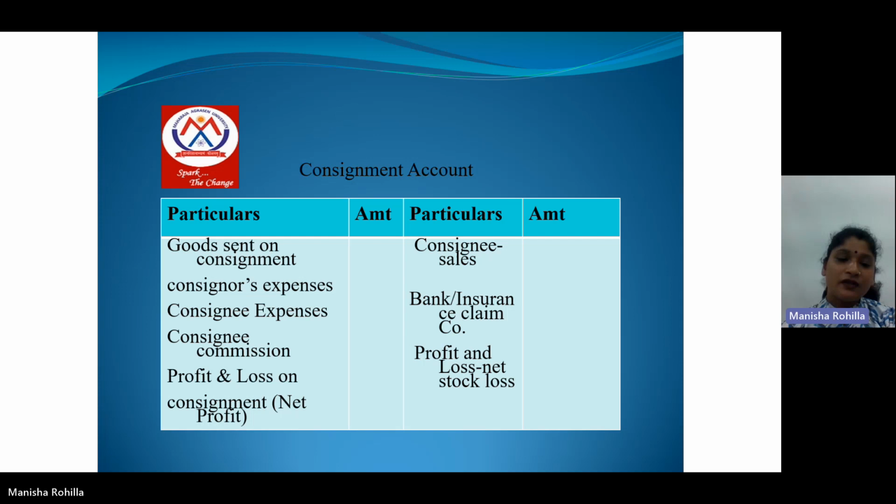If the credit side of this account is greater than the debit side, then we will earn profit, and profit will be written on the debit side. And if the debit side of this account is greater than the credit side, then there is a loss, and that loss will be recorded on the credit side.